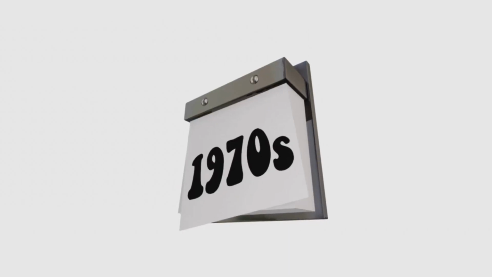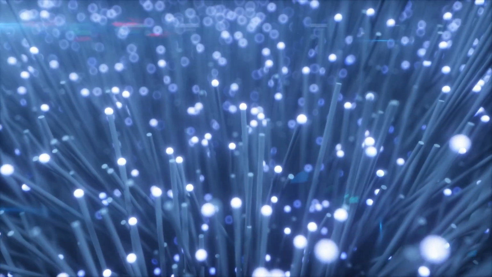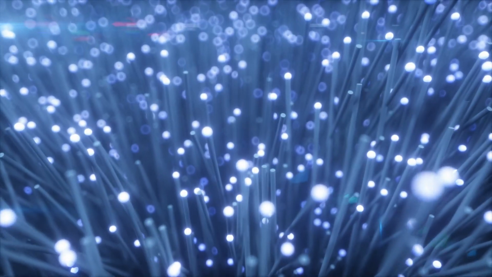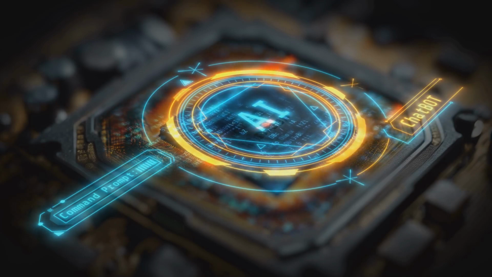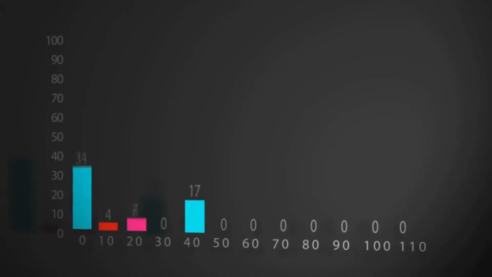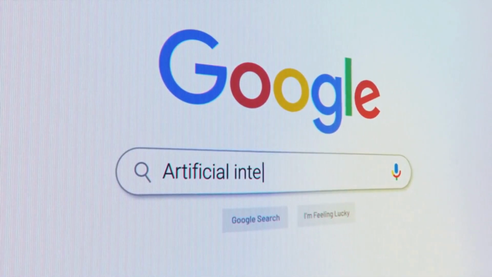In the 2000s, three things changed the game. 1. The internet exploded, bringing massive amounts of data. 2. Computers got way more powerful, especially with GPUs. 3. New machine learning techniques started to outperform traditional AI systems. Algorithms could now learn from huge data sets, images, speech, text, and actually get good at things like translation, object recognition, and recommendation. Google started using AI to improve search results.